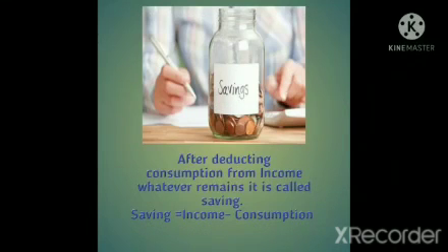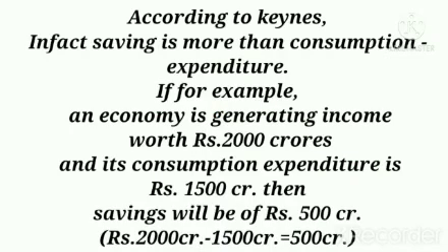Let's talk about savings. After deducting consumption from income, whatever remains is called saving. Saving is equal to income minus consumption. According to Keynes, in fact, saving is more than consumption expenditure. If, for example, an economy is generating income worth rupees 2000 crores and its consumption expenditure is rupees 1500 crores, then savings will be 500 crores. That is 2000 minus 1500 equal to 500 crores.